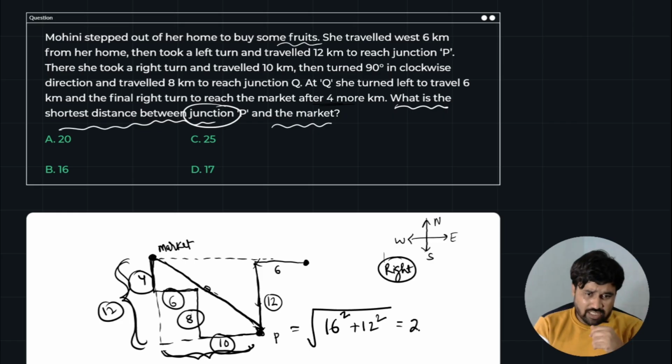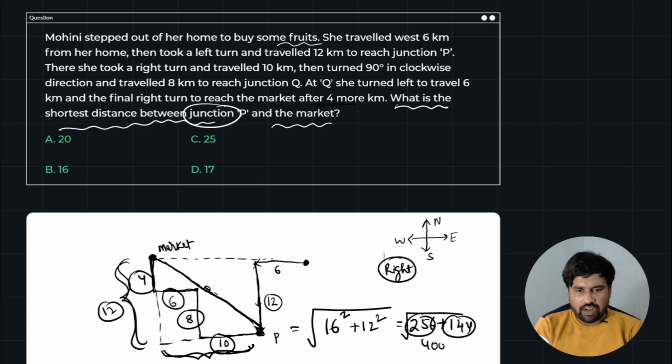So 16 square is nothing but 256 and 12 square is nothing but 144. So if you do the square root of 256 plus 144, the answer is 400. So the square root of 400 is nothing but 20 kilometers. So the shortest distance between those two given points is option A, 20 kilometers is the answer.